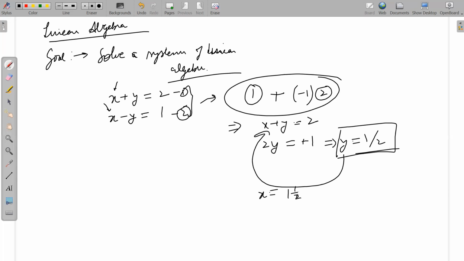This particular step is called elimination. What did we do? We eliminated one variable, and now we found out the value of y. Now we put this back into the previous equation. This is called back substitution.